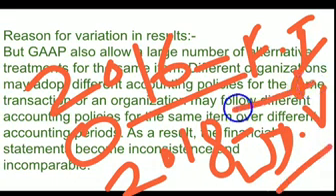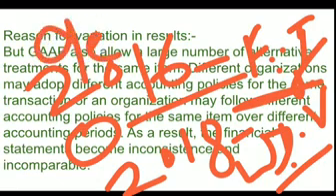Then there will be a difference in the result, because there will be a difference in the amount of depreciation.